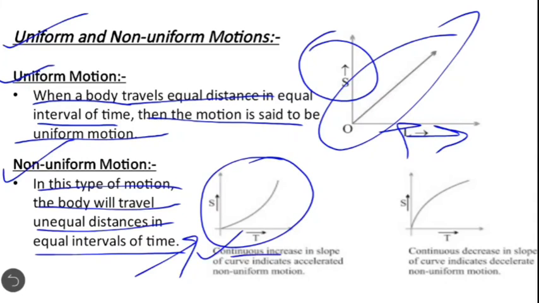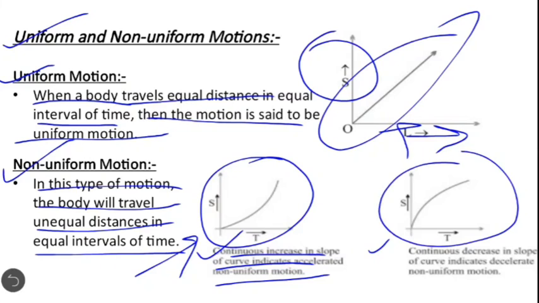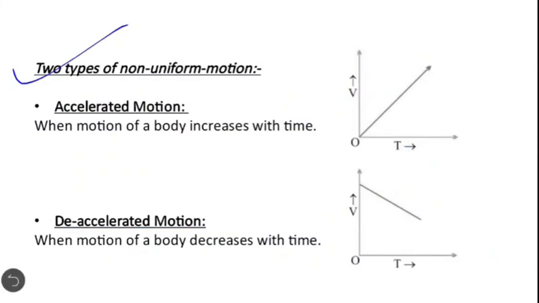The first type of graph is a continuous increase in the slope of the curve, which indicates accelerated non-uniform motion. This is when the object's speed, or you can say the distance, is continuously increasing with time. The second graph is one in which the distance of the object is continuously decreasing with time. So non-uniform motion can be of two types: when the distance and time graph shows a decrease in the slope, and another in which an increase in the slope can be seen.